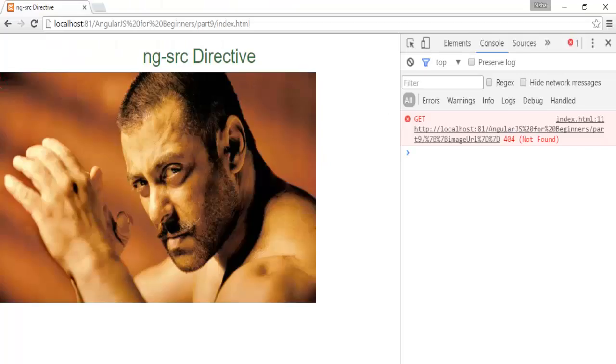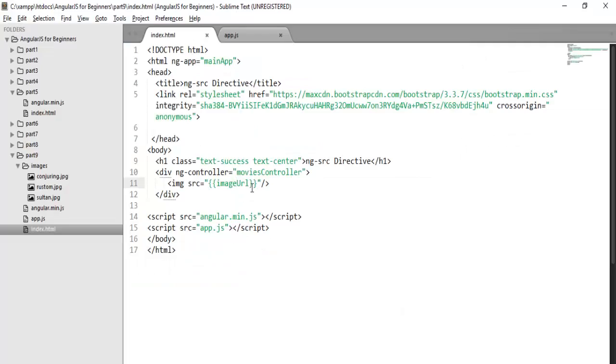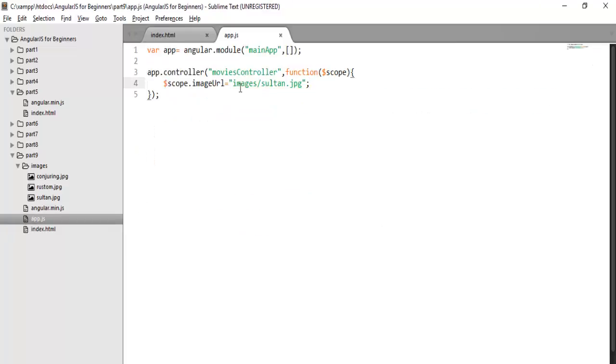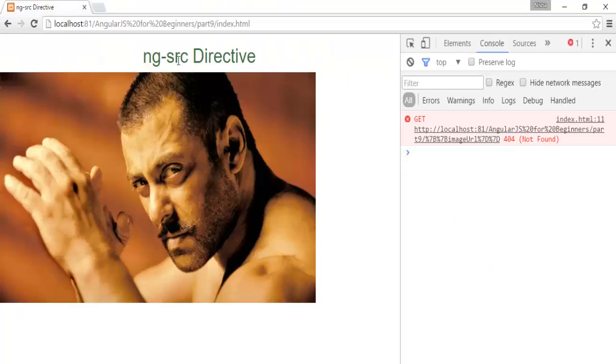Now you can check here, it is actually looking for a path imageURL, but in actuality imageURL is not a path. imageURL is a property which is not evaluated yet, so that's why it's saying this is not a valid path. But as soon as your AngularJS expression is evaluated, at that time it will find the correct path, and then you are able to see the image. So actually here you are making two requests: one request before the AngularJS expression is evaluated, and a second after the AngularJS expression is evaluated.